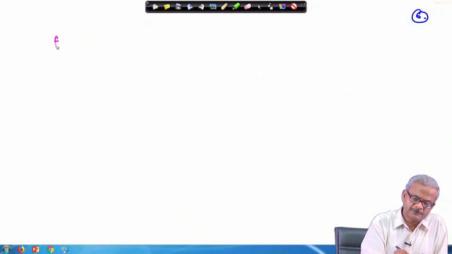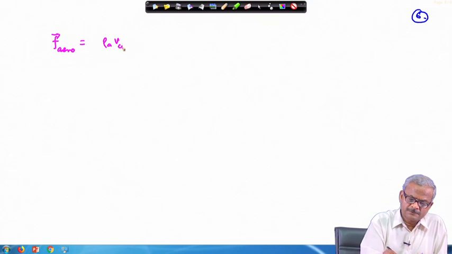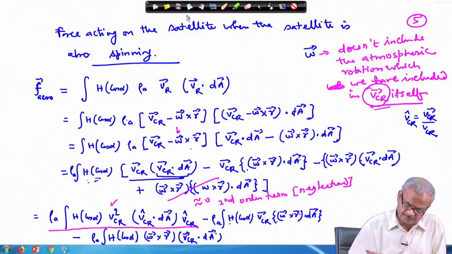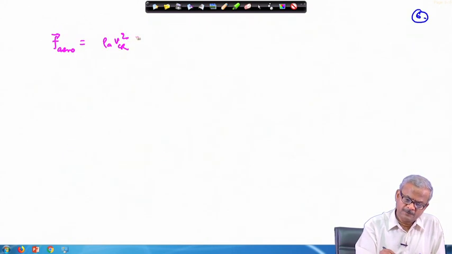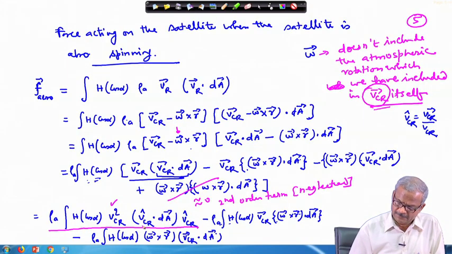So, therefore, this becomes rho A times VCR square, and in the bracket h cos alpha, and then we have this quantity which we will write as dA cos alpha.